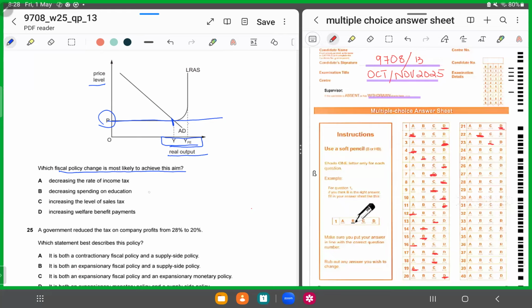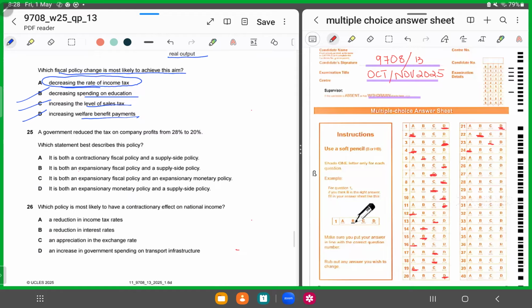Decreasing the rate of income tax, decreasing spending on education. If it stops spending on education, it's going to worsen the scenario. Increasing the level of sales tax would increase the level of inflation. Increasing welfare payments would make people more lazy and they won't be a part of education. So it's only through decreasing the rate of income tax that is going to encourage people to work, right? When more people are going to work, productivity is going to increase, and without increasing the level of inflation, we are going to be producing more output of goods and services. As a result, output will rise, and for 24, we'll shade in A as a correct response.